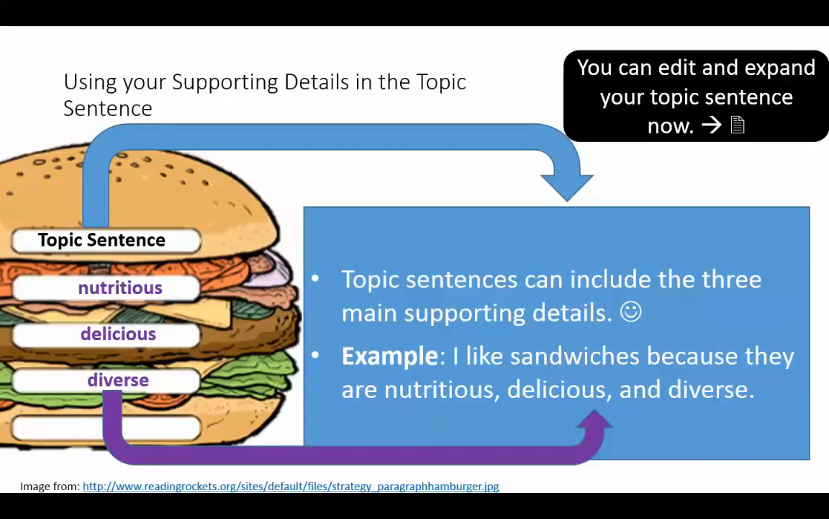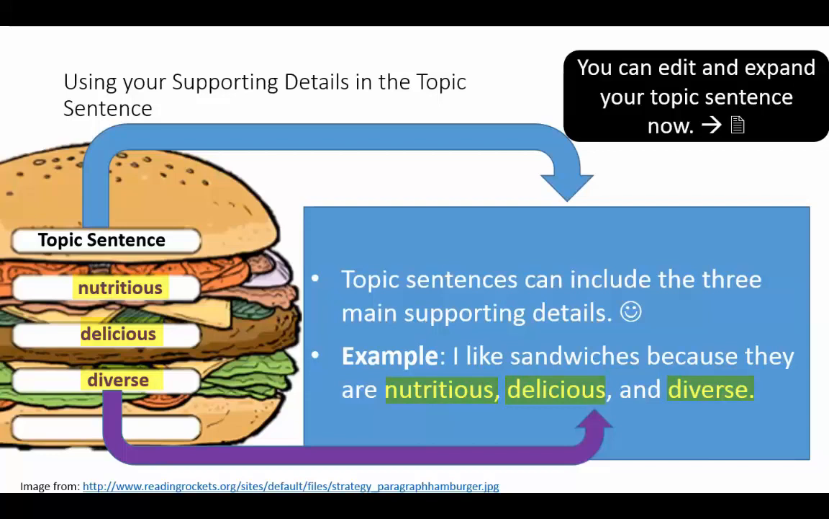Okay, once you've finished that, let's move on. With a very structured paragraph, you might have a topic sentence that includes 3 main supporting details. For example, you could say, I like sandwiches because they are nutritious, delicious, and diverse. If you want to, you can use this structured kind of paragraph.